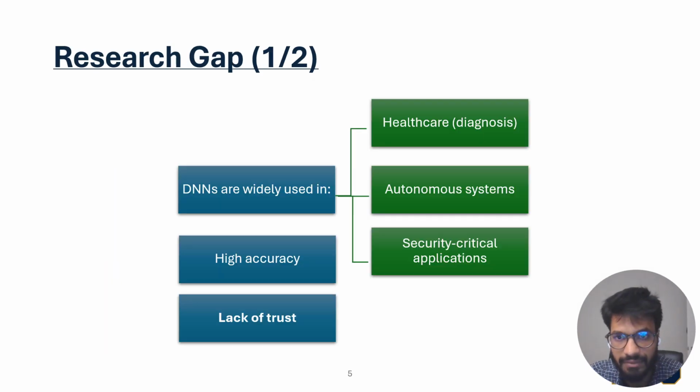So the research gap comes from the tension between high accuracy and lack of trust. DNNs are already used in healthcare, autonomous systems, and security-critical environments. In these domains, a model cannot simply be accurate, it must also be reliable and explainable. However, current methods mostly explain the final prediction or measure prediction confidence. They do not fully explain how internal components contribute to the final decisions. So even if a model gives a correct output, we may not know whether the internal reasoning was stable or unreliable.